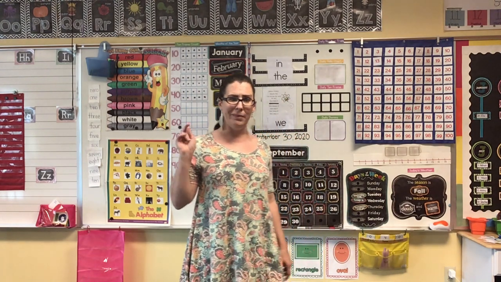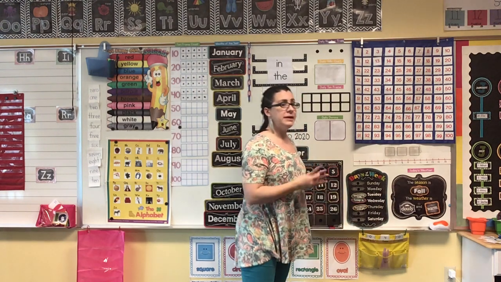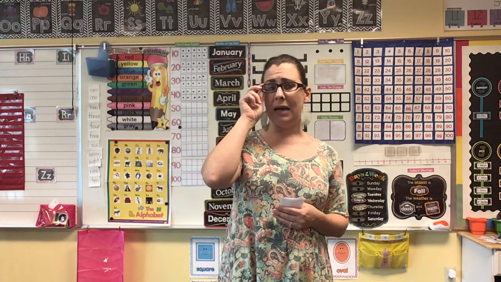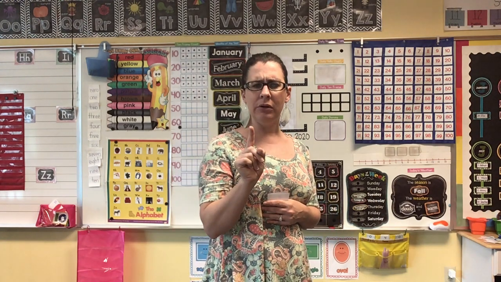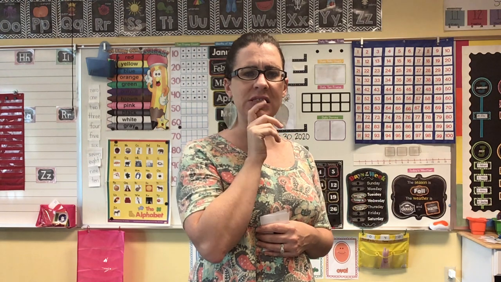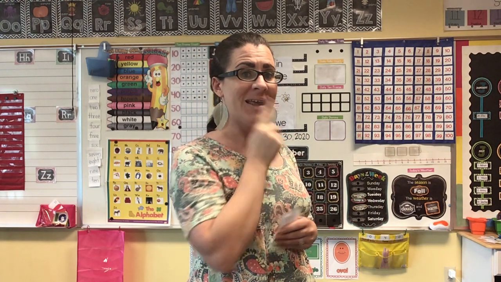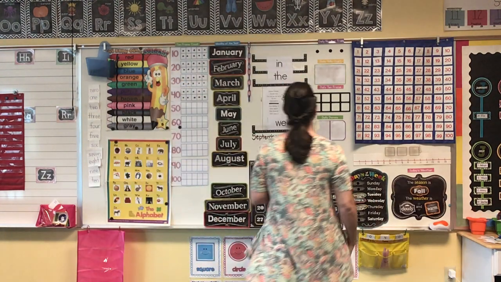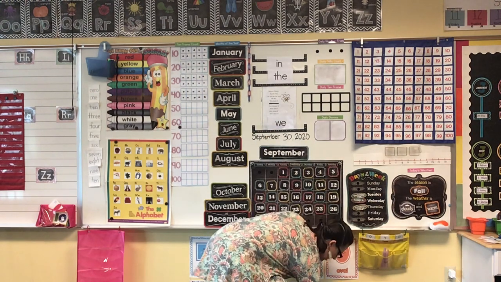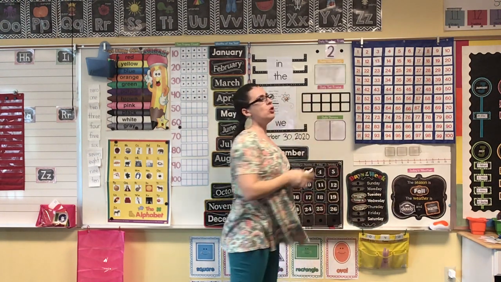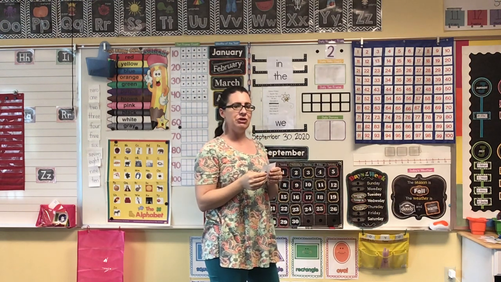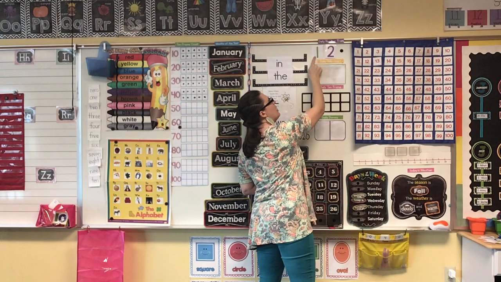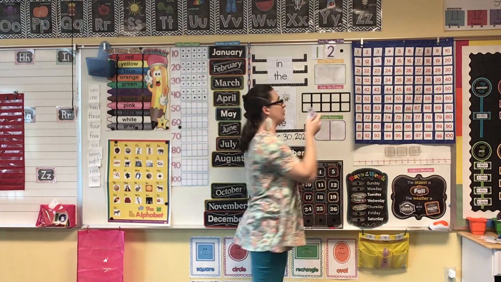The next thing I want to do is our number of the day. What do you think it's going to be? Let me give you a hint. It's a number between 0 and 10. Oh, and you know what the first sound is? T. What number starts like T and is between 0 and 10? If you said the number 2, you were right. It's 2. Okay, I've got my 2 right here. Do you know what number comes right before 2? What's 1 less than 2? 1. So we have 1, 2, and 1 more makes 3.